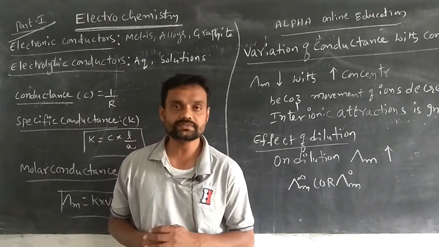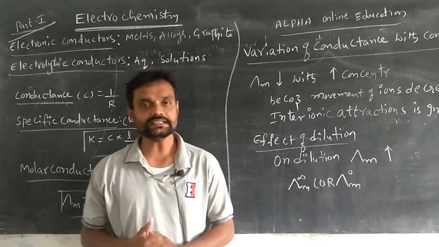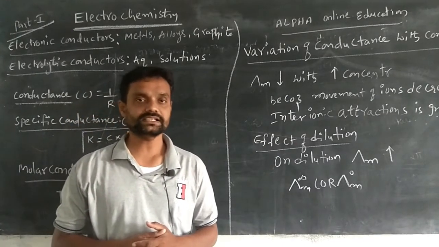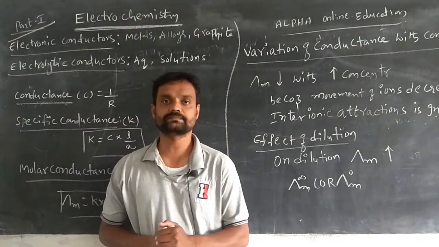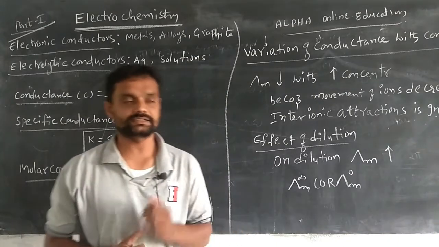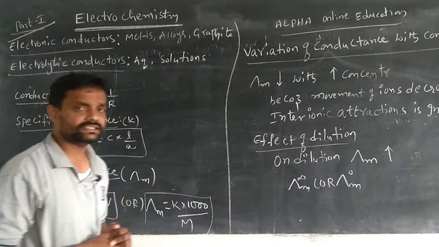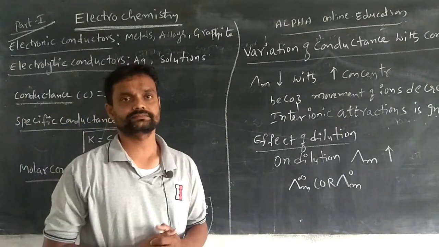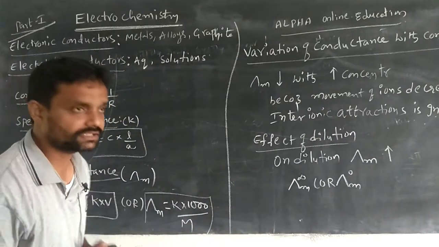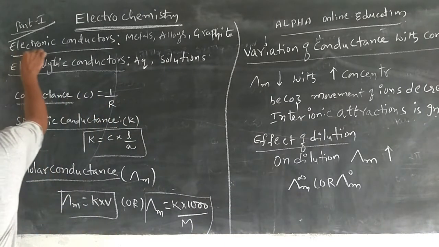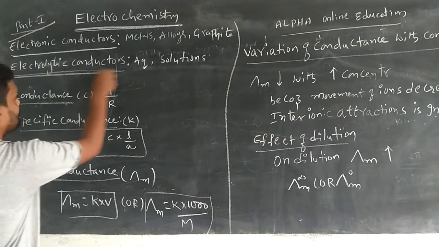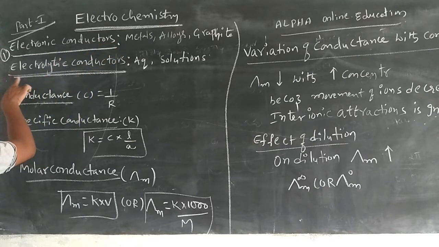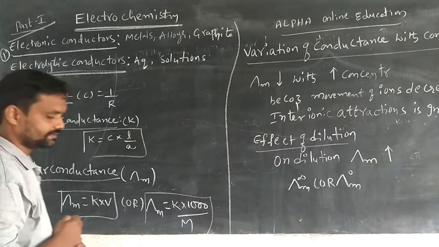These are examples of conductors, meaning they allow current through them. Conductors are mainly divided into two types: one is electronic conductors, and the other is electrolytic conductors.